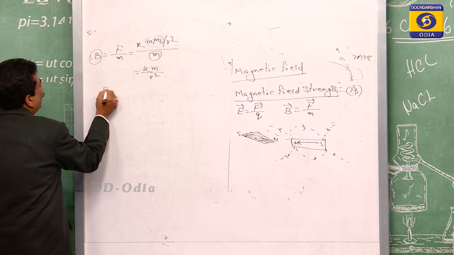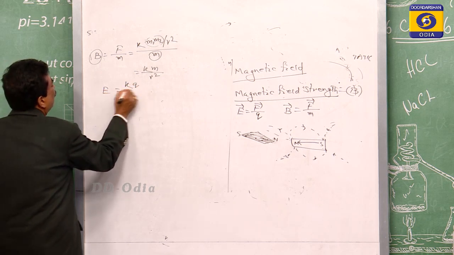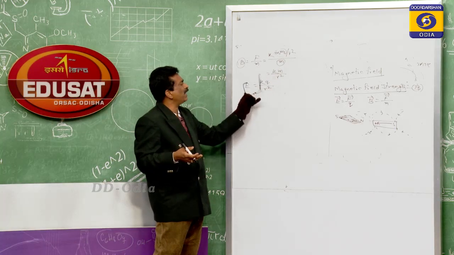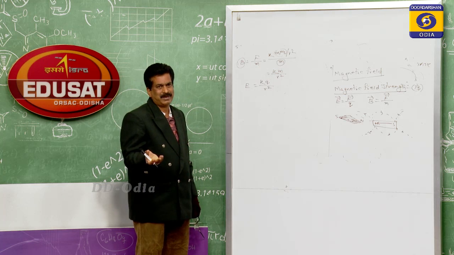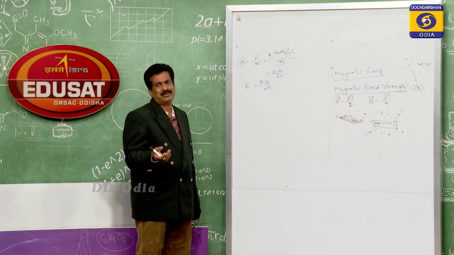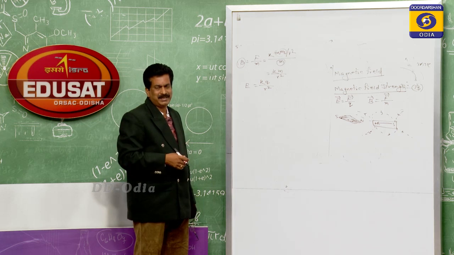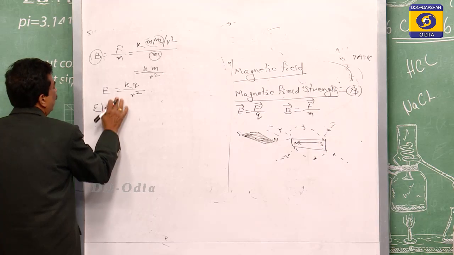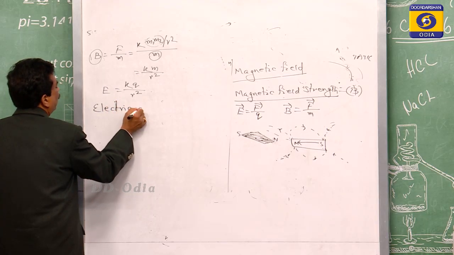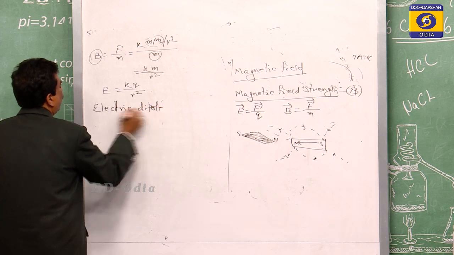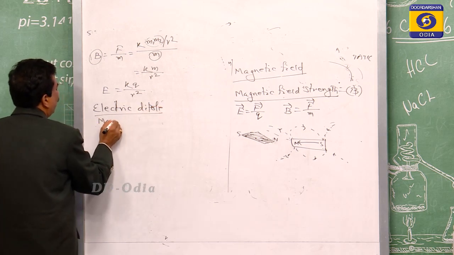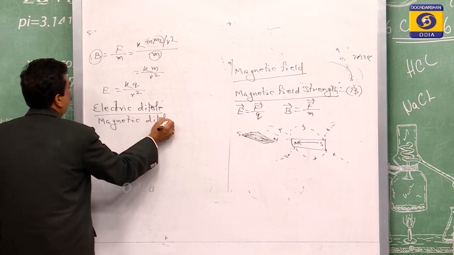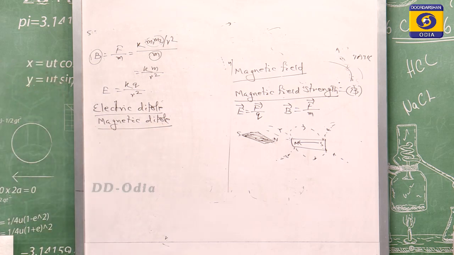As per the electric field intensity, E is equal to Kq by R square. Just the resemblance: Km by R square here, Kq by R square there, and this is the magnetic field intensity. While we discussed the electric field intensity, we went for the electric dipole, and here also we will find the magnetic dipole: electric dipole and magnetic dipole.